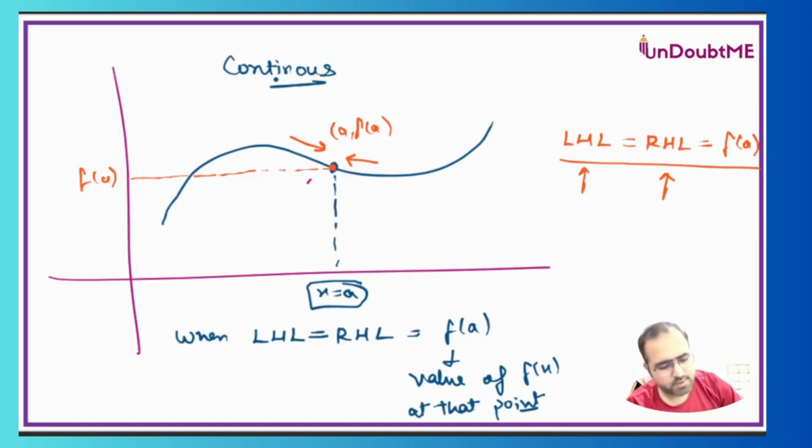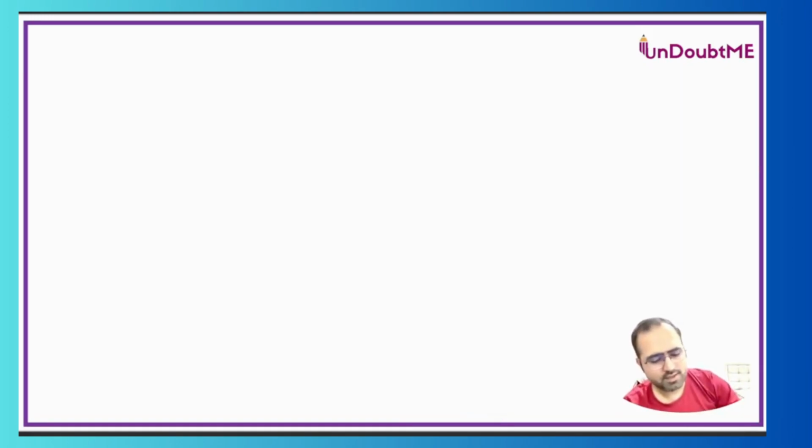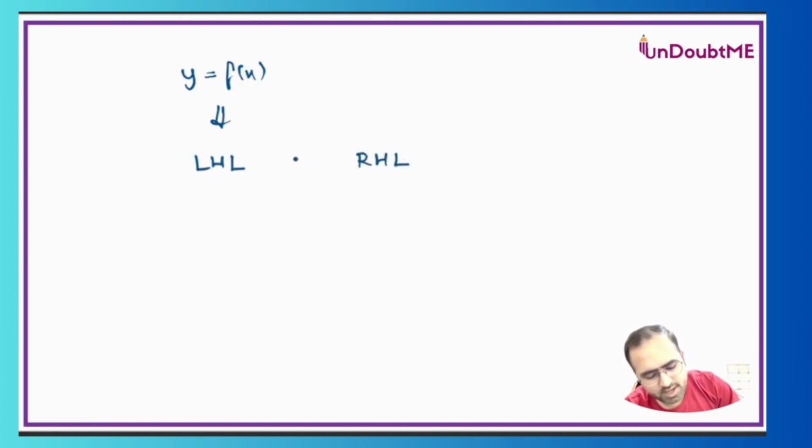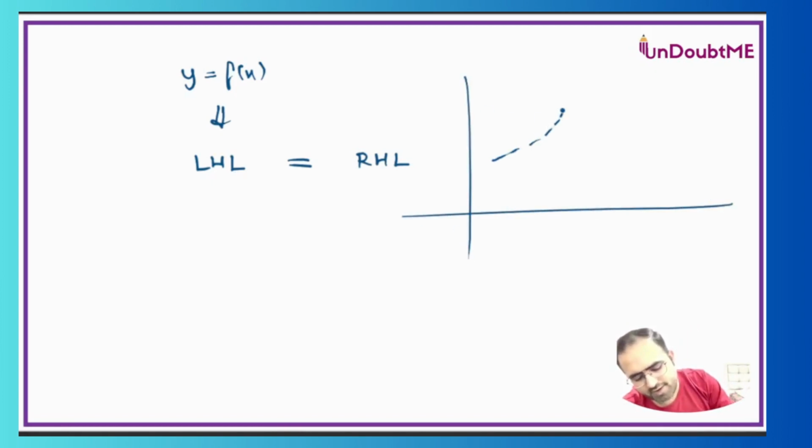So if I sum it up, I can tell one thing as a summary: whenever for y is equal to f(x), we have to prove limits. You can end up finding LHL, RHL, and show that they are equal. It may happen at many instances that a function is having a break at a certain value.